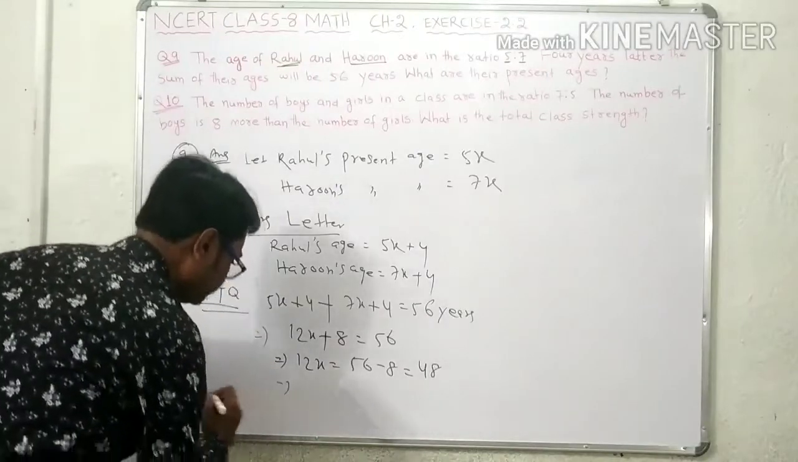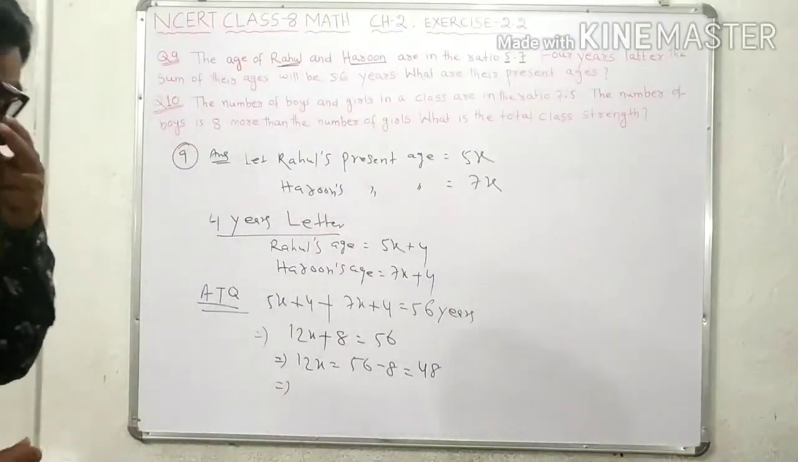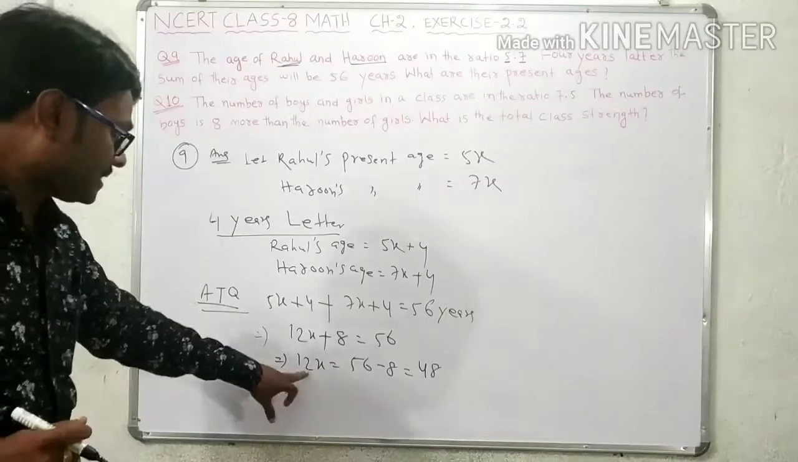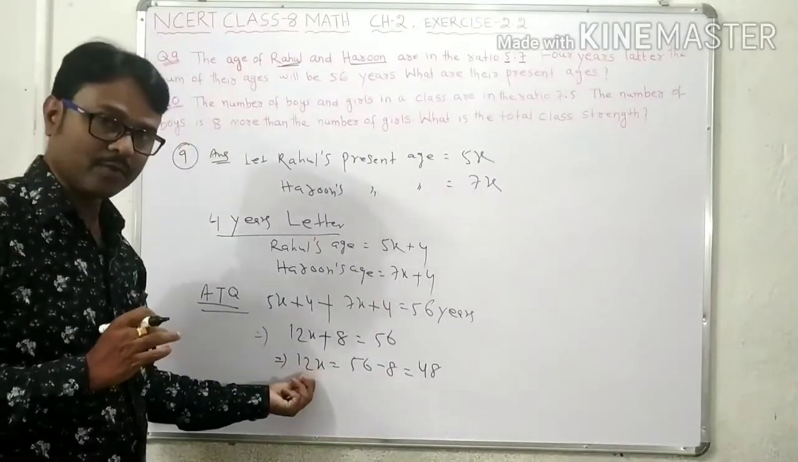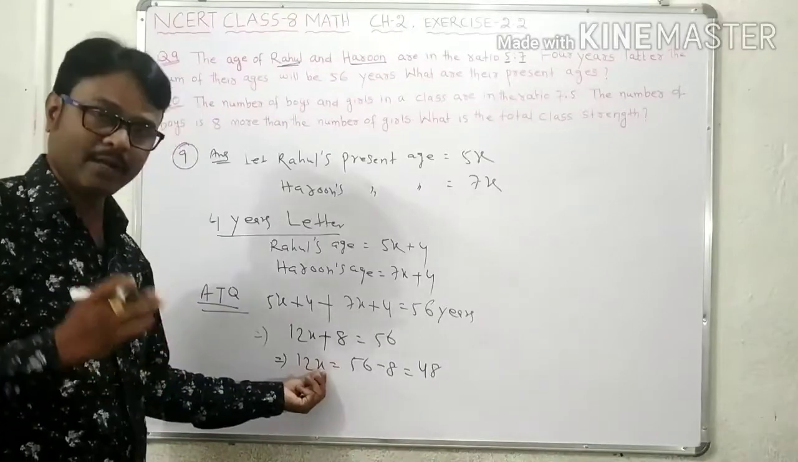So now here, solve it. 12x is equal to 48. So here 12 into x, 12x means 12 into x. You need the value of x.